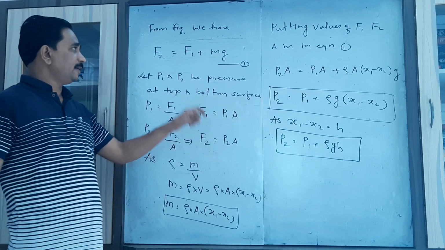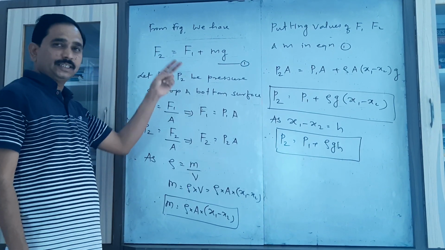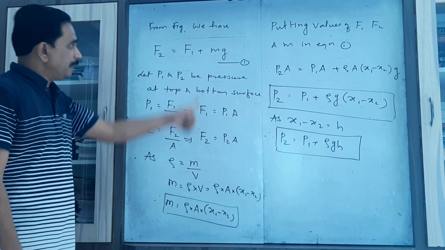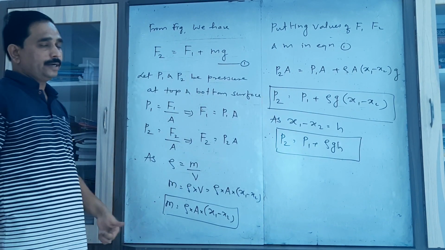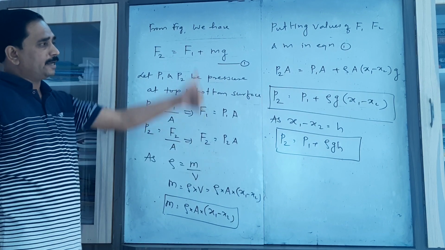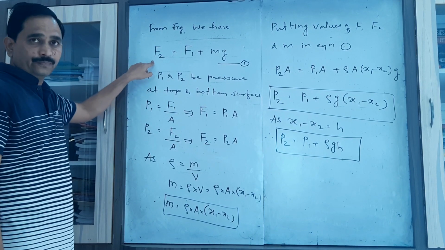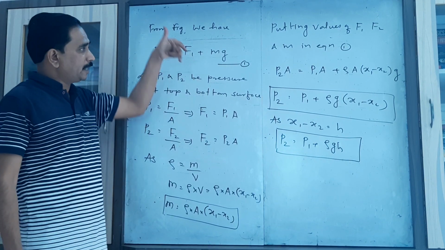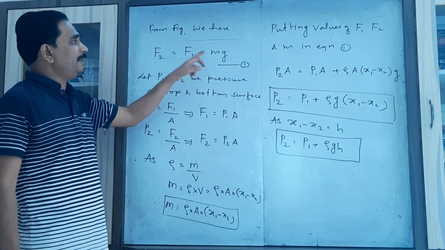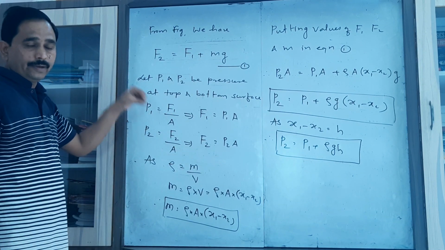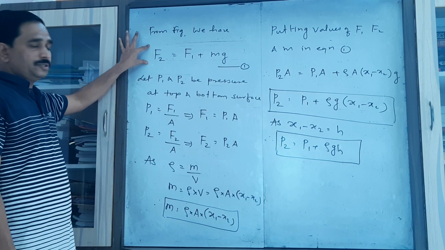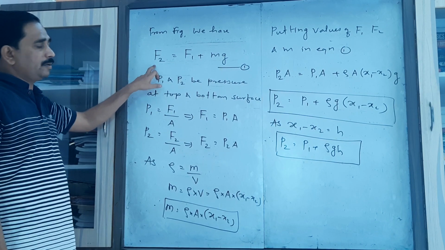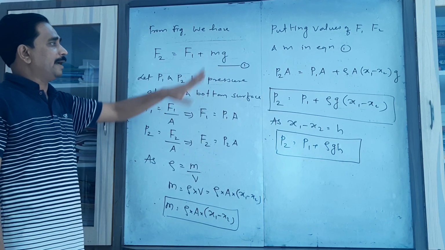Now from the figure it is very clear that two forces are acting in the downward direction and one force is acting in the upward direction. The force acting in the upward direction is F2, and the two forces acting in the downward direction are F1 and mg. So that's why we write here a very important equation, that is F2 equal to F1 plus mg.